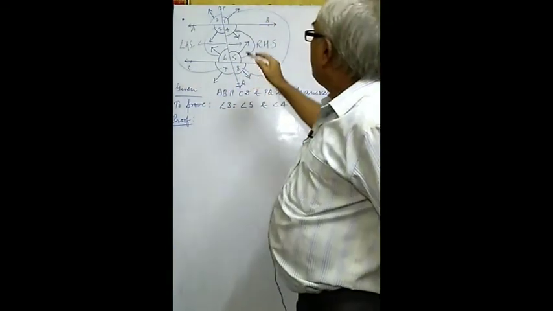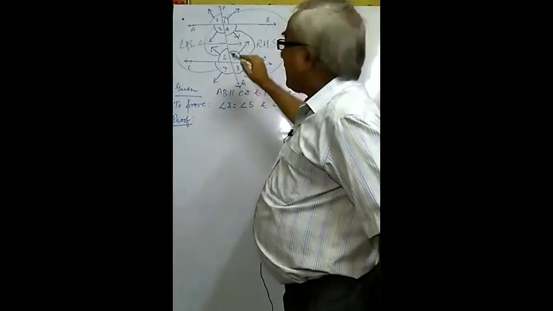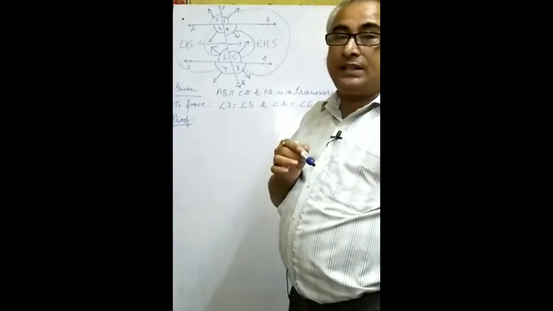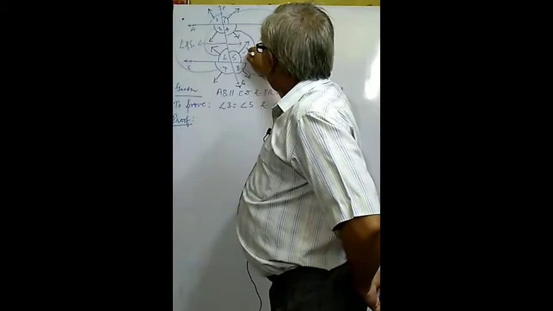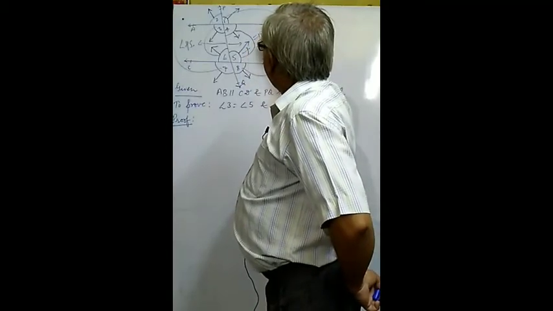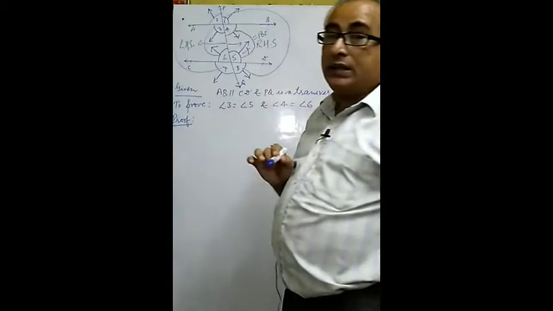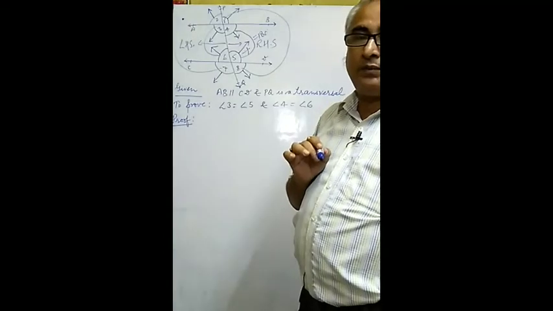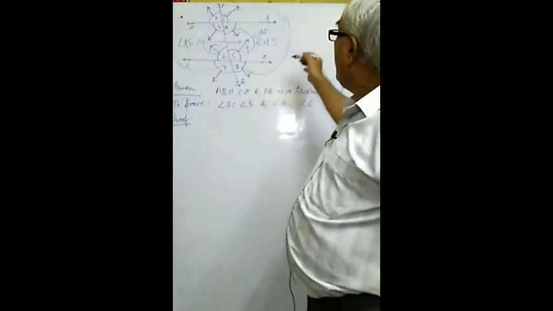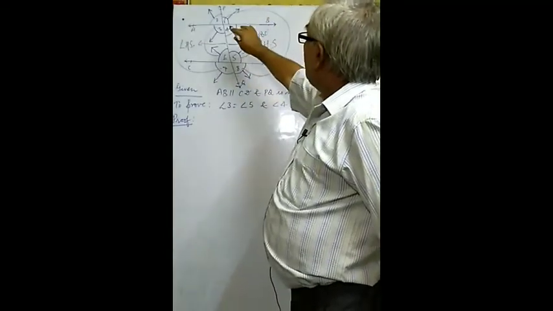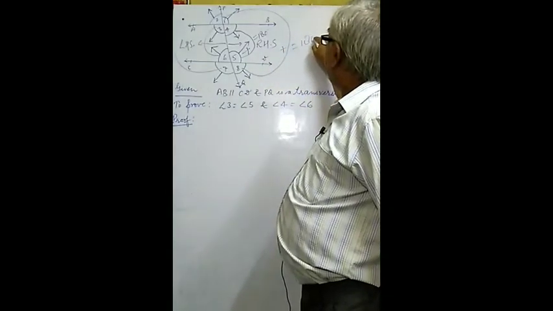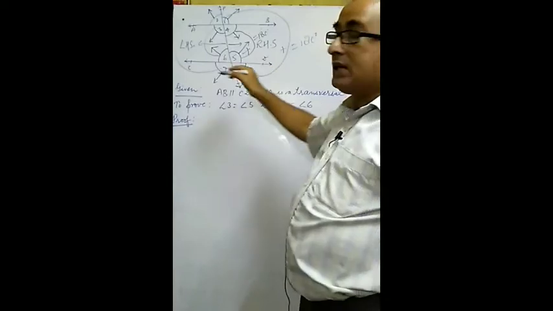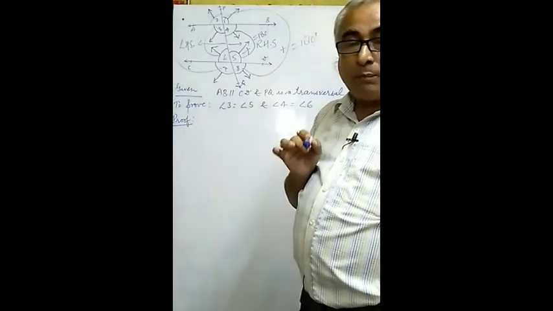If you add angle 4 and angle 5, what is being added here? Co-interior angles are added. If both the angles are added, that will be equal to 180 degrees. Means co-interior angles are supplementary. We will prove later on. Again, co-exterior angles. If angle 1 and angle 8 are added, that will also be equal to 180 degrees. Means co-exterior angles are also supplementary.